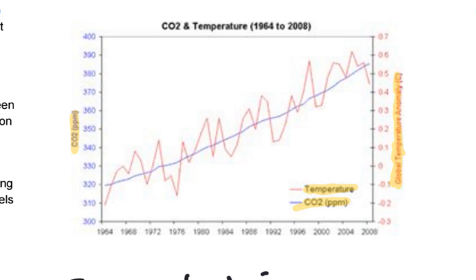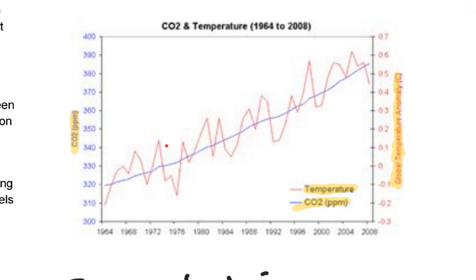So what happens to the temperature between this time, I think that's 1964, and 2008? Well, this red line is going up and down, but overall, if we were to smooth this line out, we can see that the change in global temperature has started off somewhere around 0.2 degrees, and it has increased slowly all the way up to maybe 0.5, 0.6 degrees at the top. So this is slowly increasing.